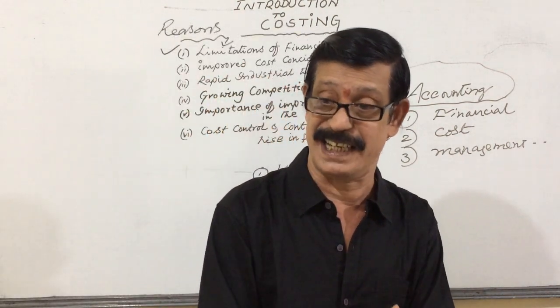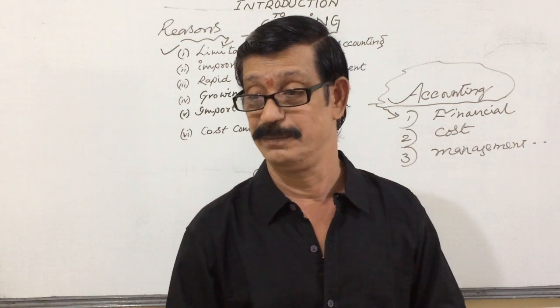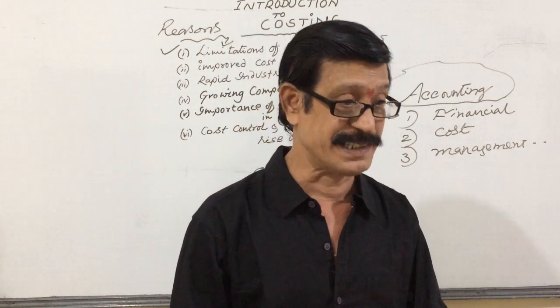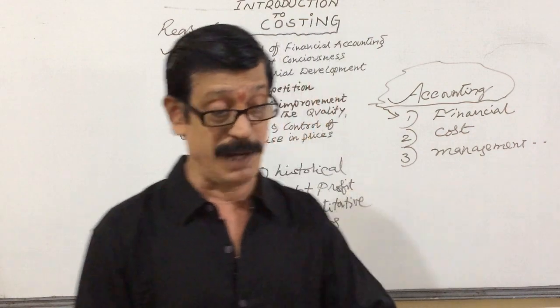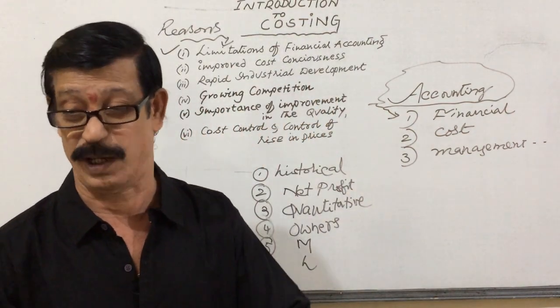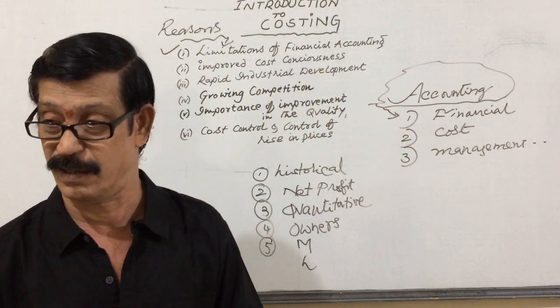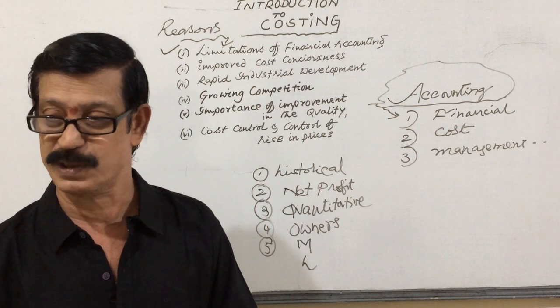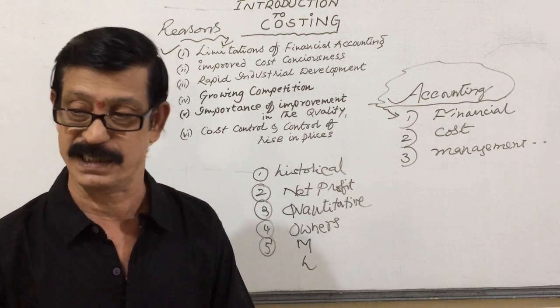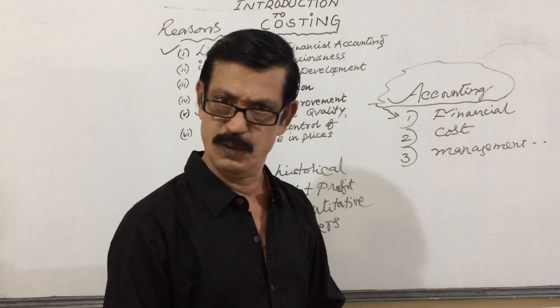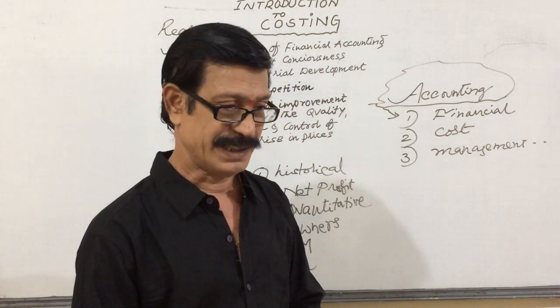Some are fixed and some are variable. Some are avoidable and some are unavoidable. Some are controllable and some are uncontrollable. Understanding or not? We don't know such a classification of expenses in financial accountancy. We don't know what it is, sir.